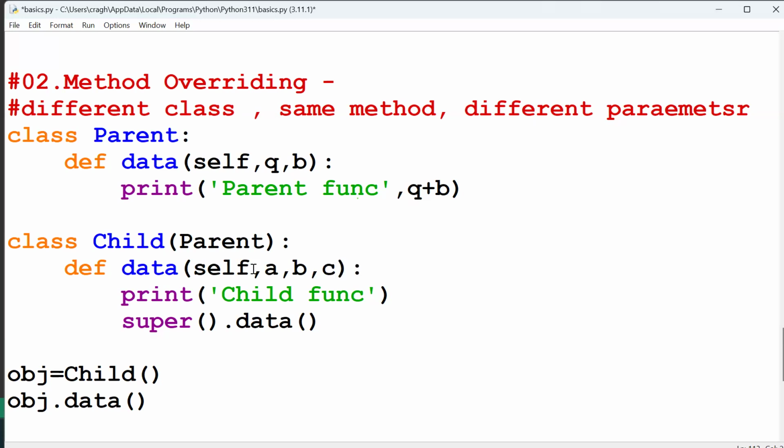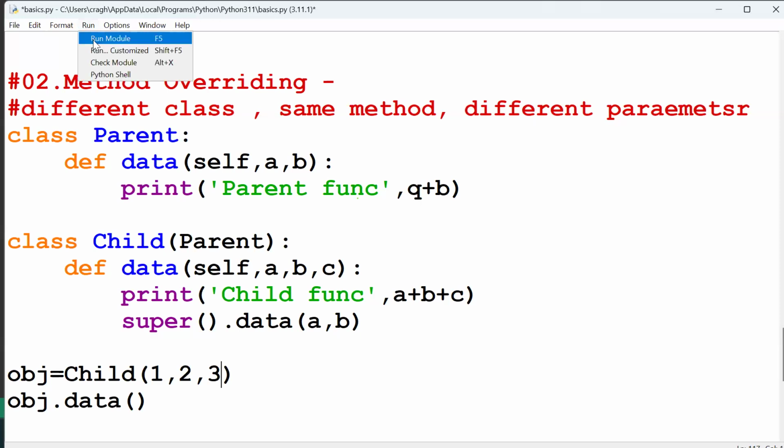So here I will call A plus B plus C. The same parameters we're getting in the parent, you can pass the same thing, A comma B. So I will call A comma B here also. Now I am going to pass the arguments 1 comma 2 comma 3. Run this code. What happened? You can see.